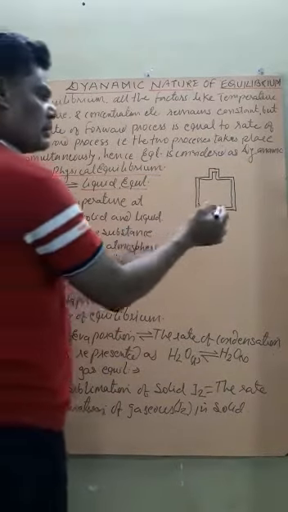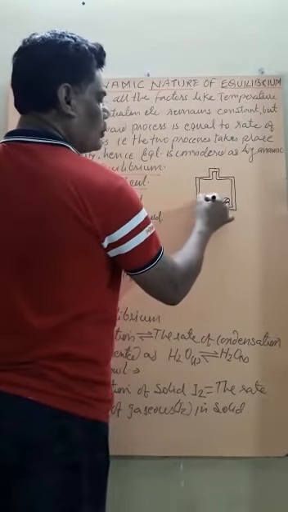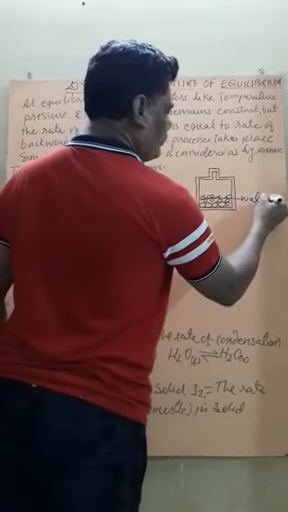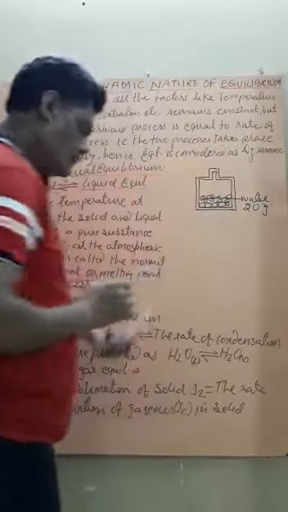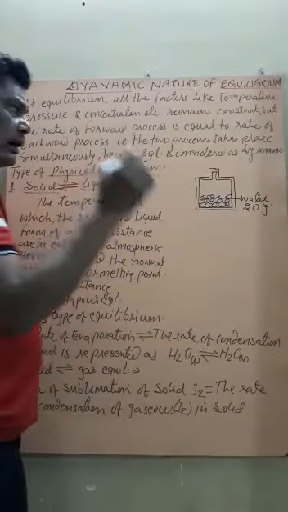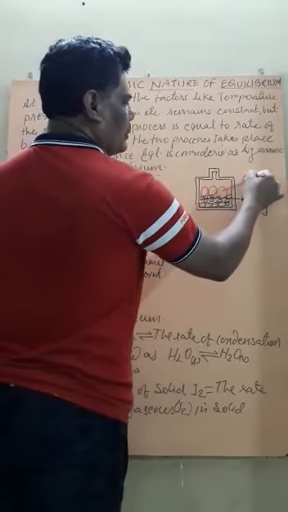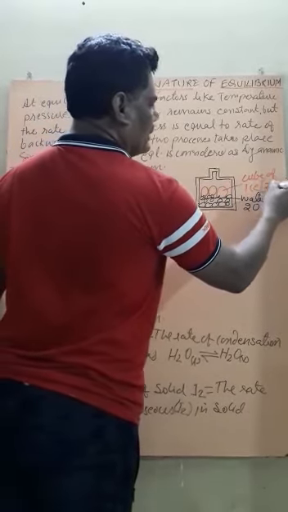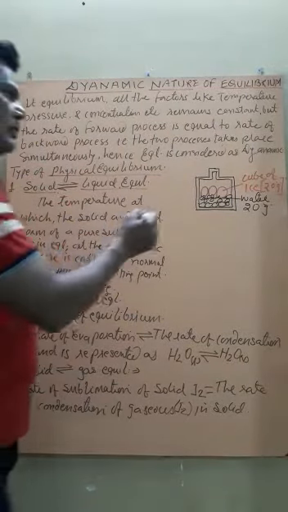Now suppose in this vessel we add some quantity of water. See, this is water, suppose it is 20 gram. And some cubes of ice are also kept, and again its weight is 20 gram, in a thermos flask like vessel.